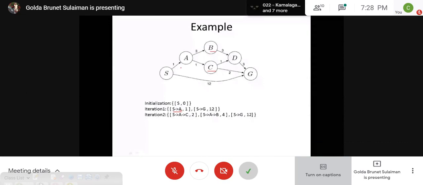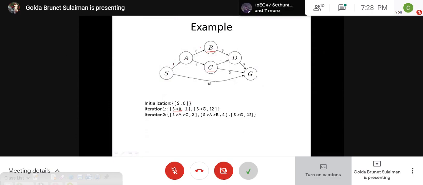When we look at the adjacent elements of A, we have B and C, right? The first path we will consider is from S to A and from A to B. And what is the cost? We have to say the accumulated cost. A already has 1, so when you consider B, it is 1 plus 3, which is 4. So this is the cost of one path. The other path is SAC. Till A we have the cost 1, and to reach C we add on another 1, so the accumulated cost will be 2.